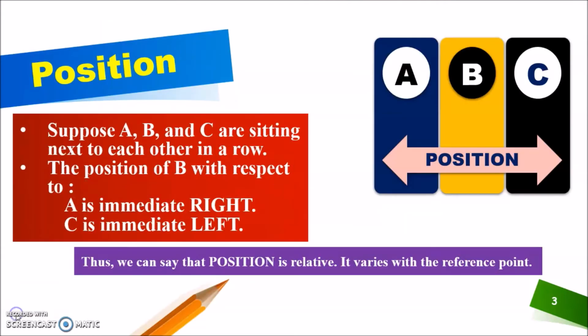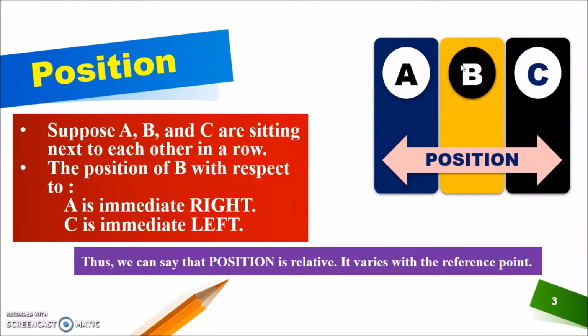Okay, students. So in this case, we have three objects A, B and C sitting next to each other in a row. So the position of B with respect to A is immediate right and the position of B again with respect to C is immediate left.